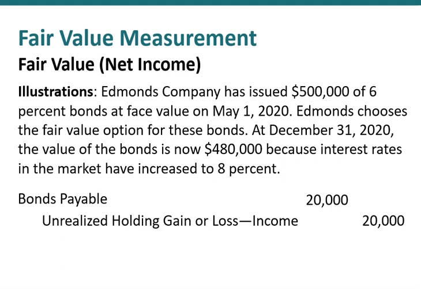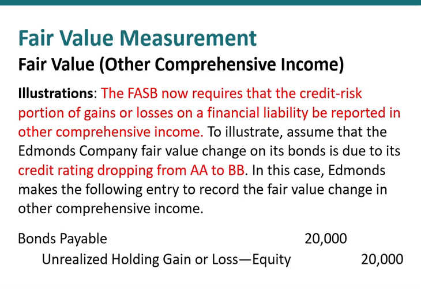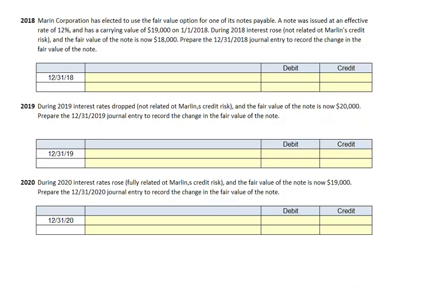So if it's due to simply a change in market interest rates, it becomes an unrealized gain or loss on the income statement. On the other hand, if the change in interest rates and related change in fair value is due to changes in credit risk, the unrealized gain or loss becomes part of other comprehensive income directly in the equity section of the balance sheet. Let's take a look at a few examples.